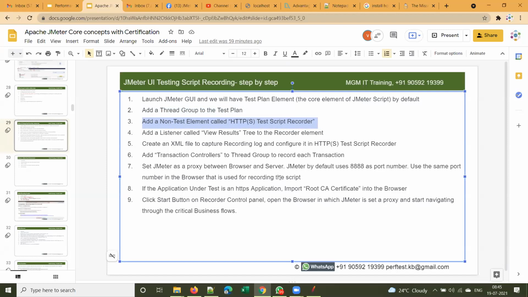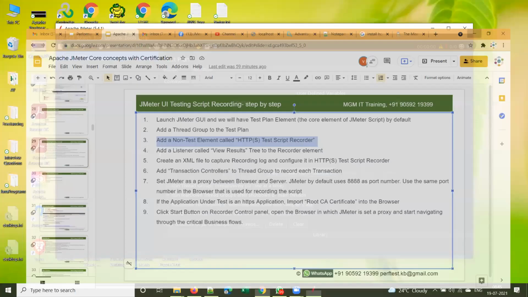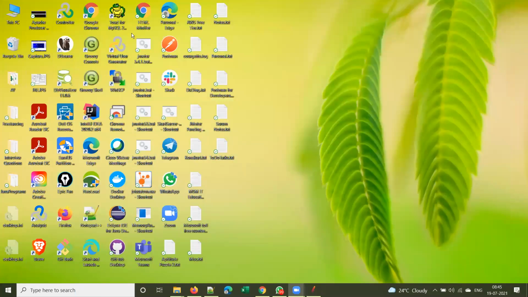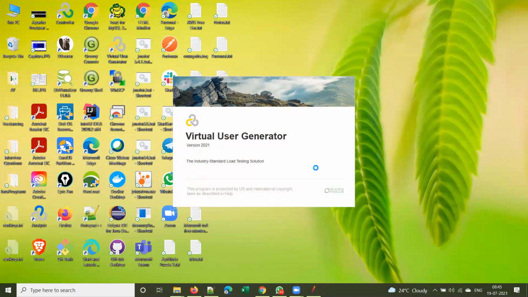Before going to this, let me explain how to record a script in LoadRunner. Let me quickly show you. Those who completed LoadRunner are already aware of how simple it is. You launch Virtual User Generator.